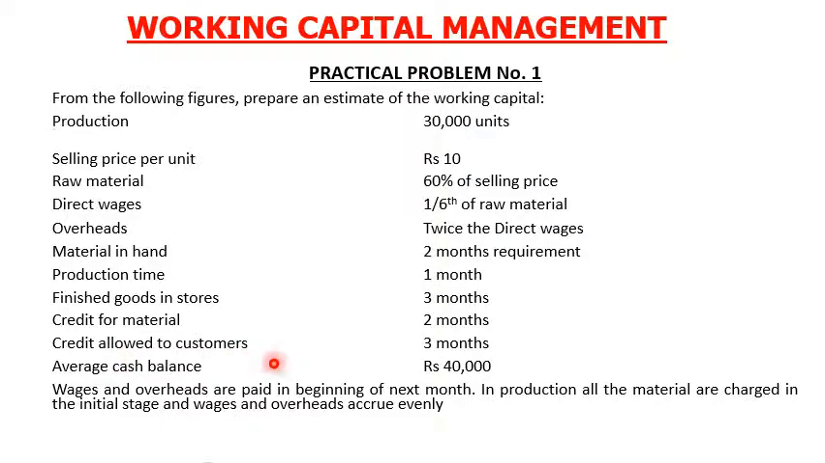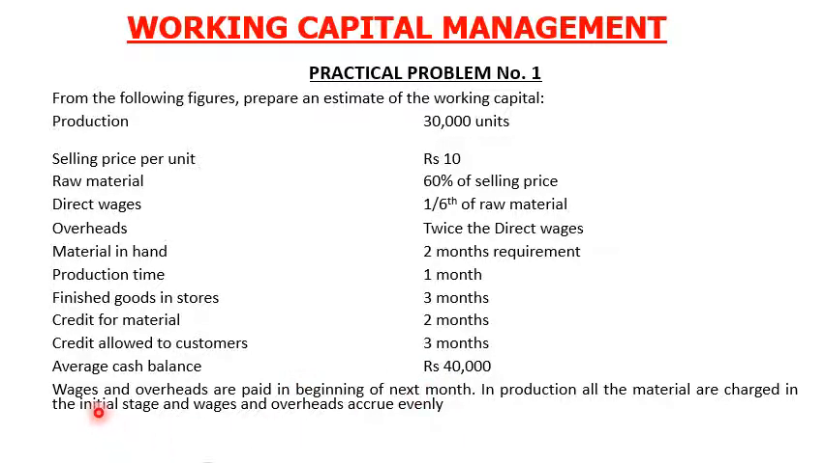Next is the credit allowed to customers. Credit allowed to customers is 3 months, which means the debtors enjoyed 3 months credit. And the average cash balance equals rupees 40,000.